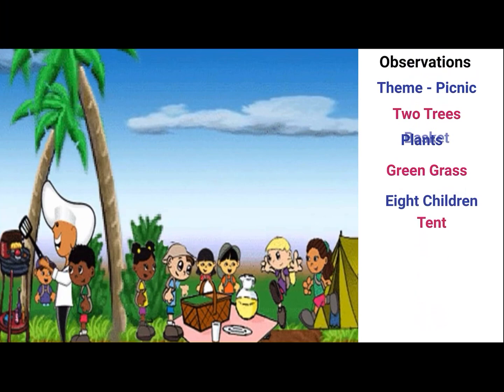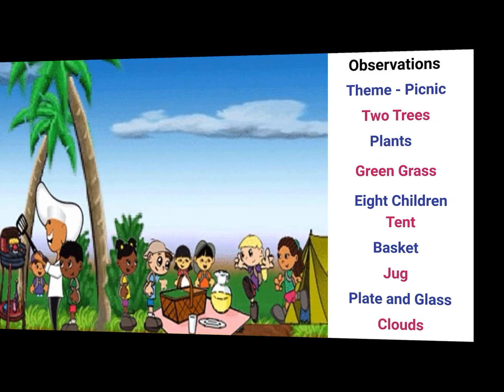Tent, basket, a jug full of water, plate and glass, and clouds. These are the things which we have observed in the picture.